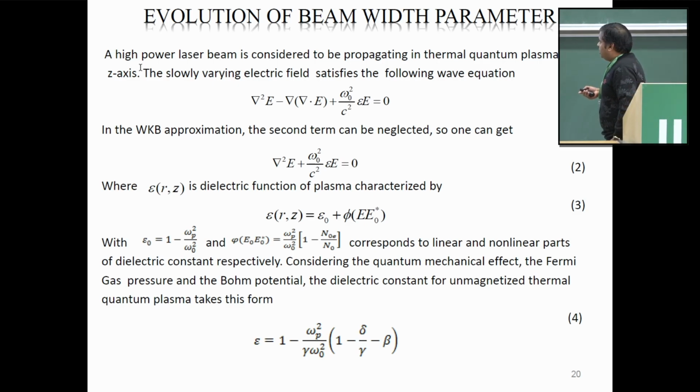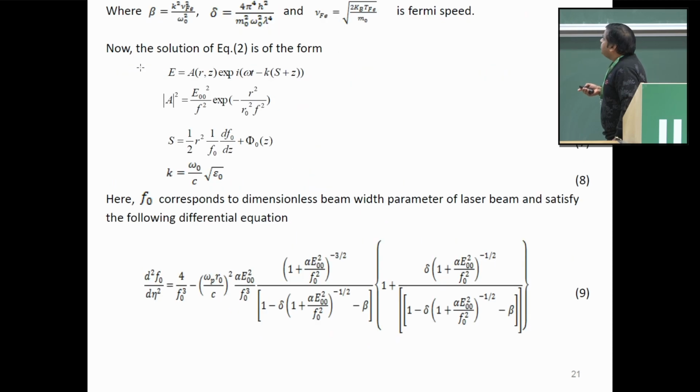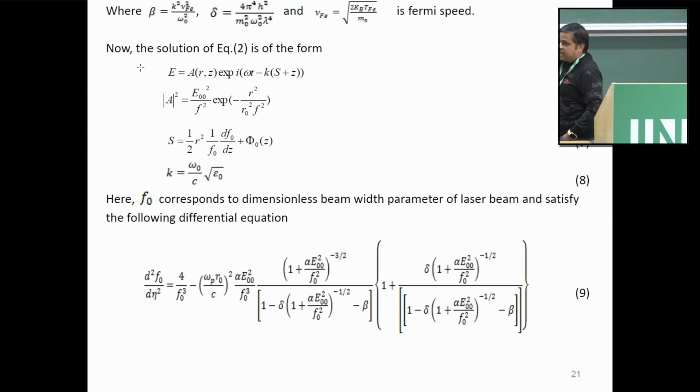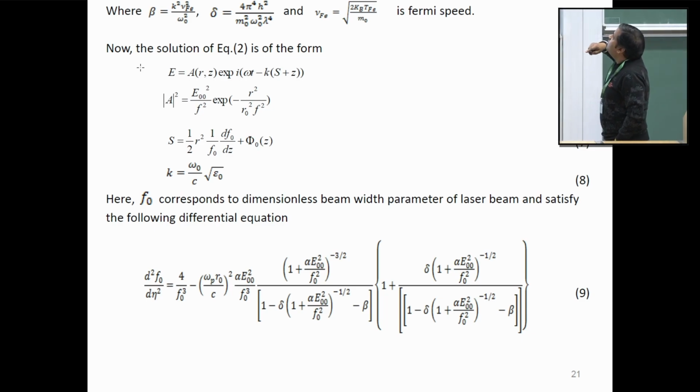Here, delta and beta are given by this. Beta is given by k square Vf square upon omega naught square. Here Vf is basically the Fermi speed and delta is given by h cross square upon m naught square omega naught square lambda 4. I mentioned h by mistake, it's h cross square. So here TFE is the Fermi temperature.